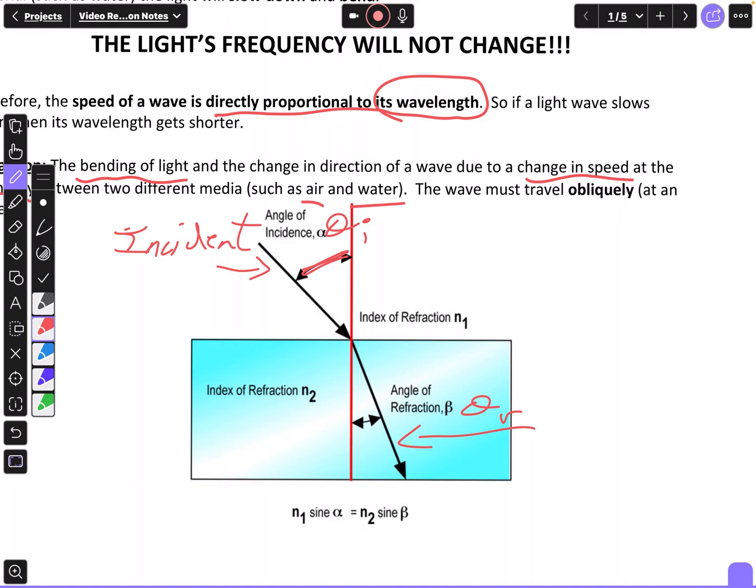And if you see, there are some other numbers here. We have an index of refraction, which is N1. That's the index of refraction for the first medium. What the index of refraction does is tell you, it's a number with no units that tells you how dense the medium is. So air is going to have a lower index of refraction than water, and something like diamond is going to have a higher index of refraction than water or air. Now these values I would have to give you in the problem, or supply you with a chart that has those values, or we might calculate those. It just depends on what our problems give us.